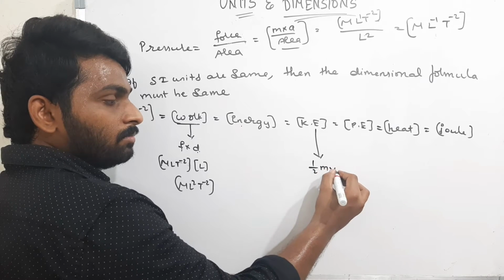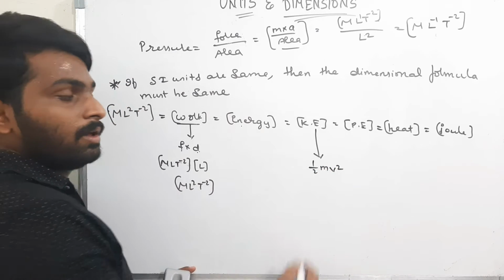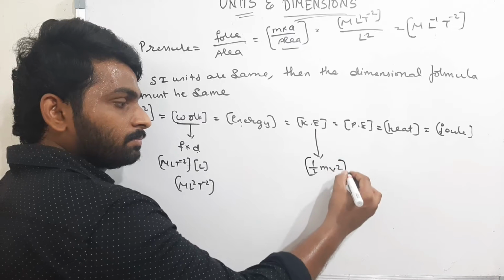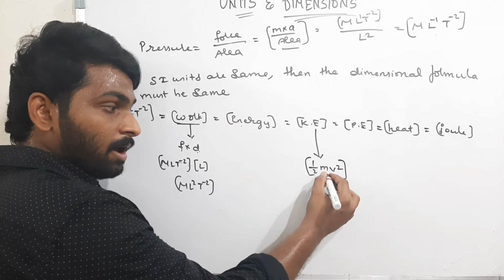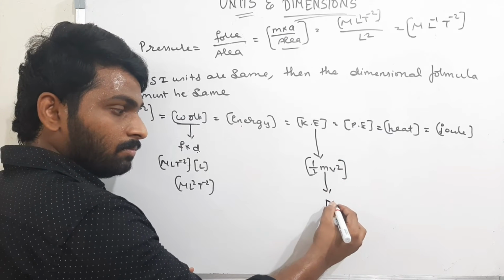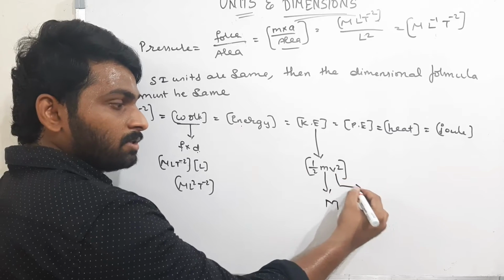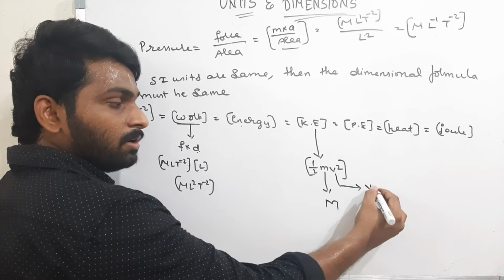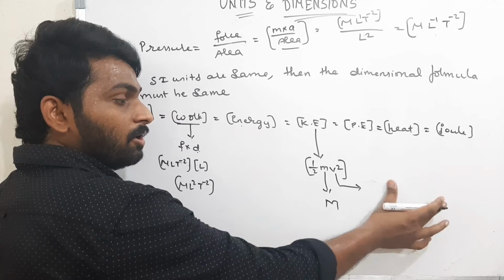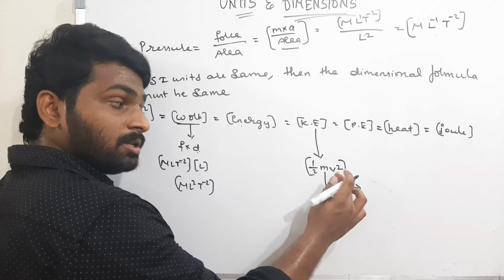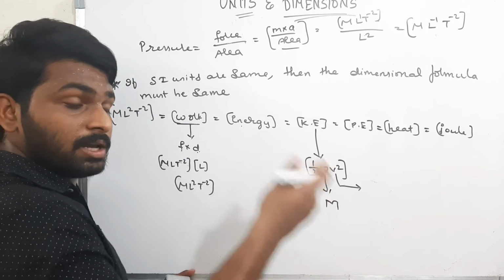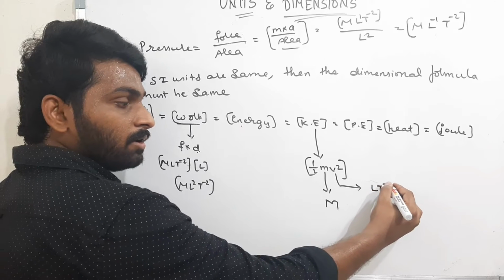Half m v square. Now, what is the dimensionality of this? For mass, it is M. For velocity, what is the dimensionality of velocity? Velocity is displacement by time, that means L T power minus 1.